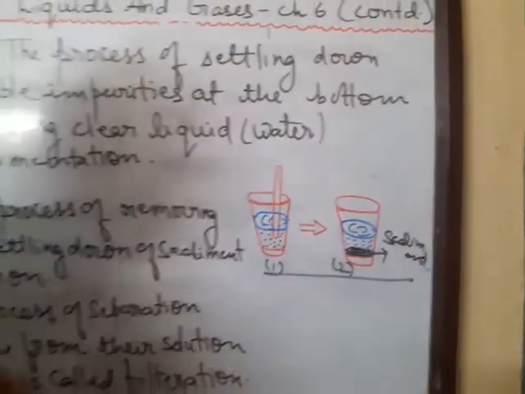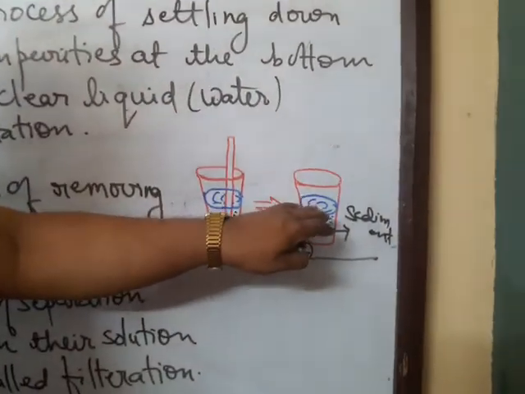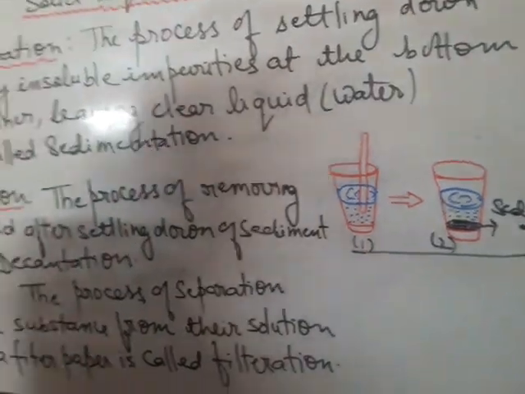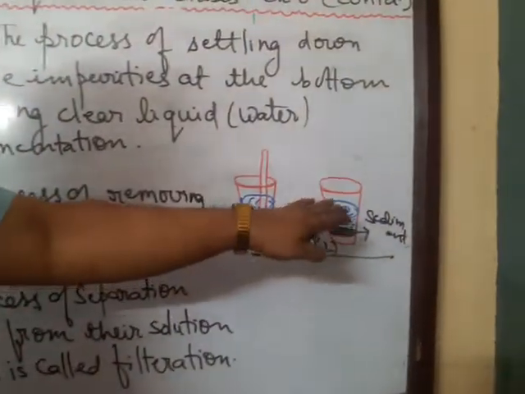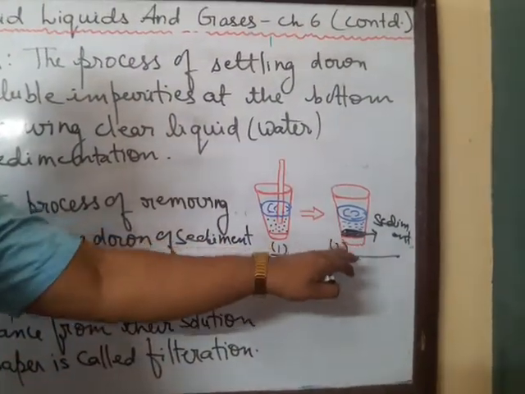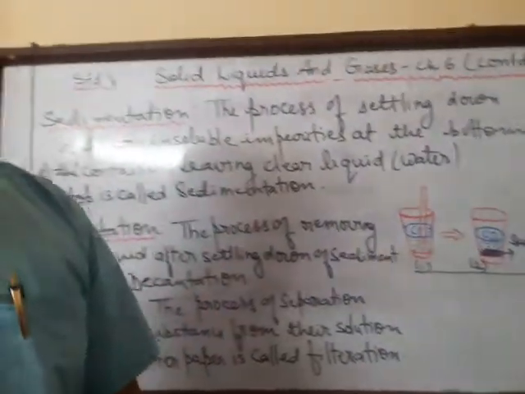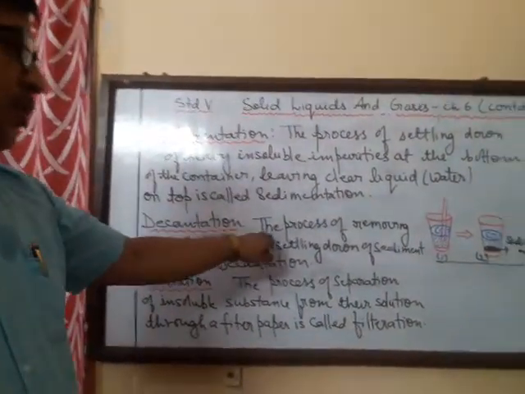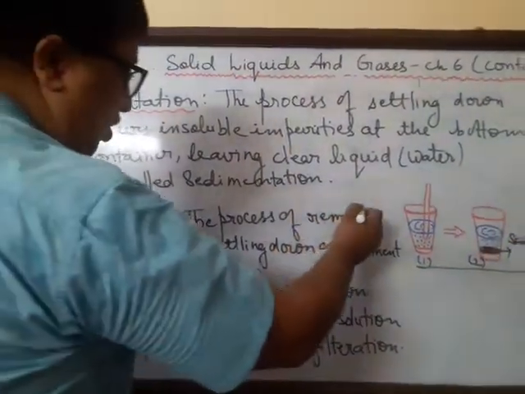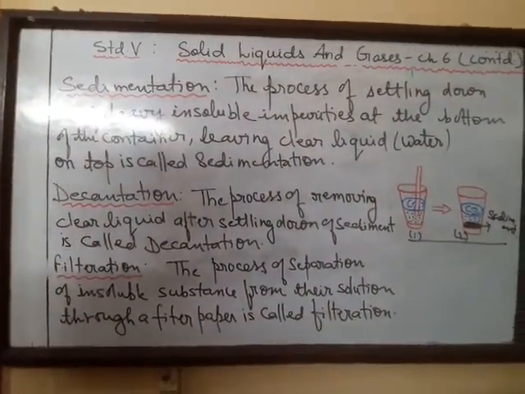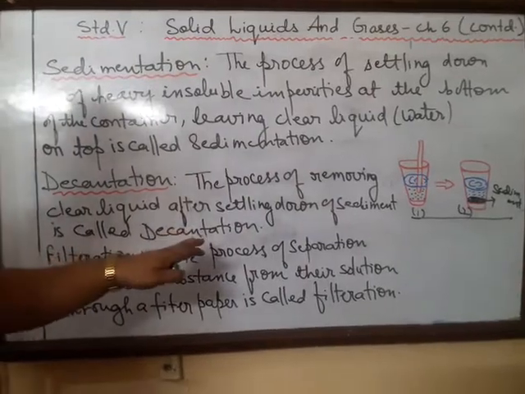Okay, and the clear liquid above this is called the supernatant liquid, that is the water. Now if this supernatant liquid is transferred to another vessel without disturbing the sediment, the process is known as decantation. So here I have defined decantation: the process of removing clear liquid after settling down of sediment is called decantation.